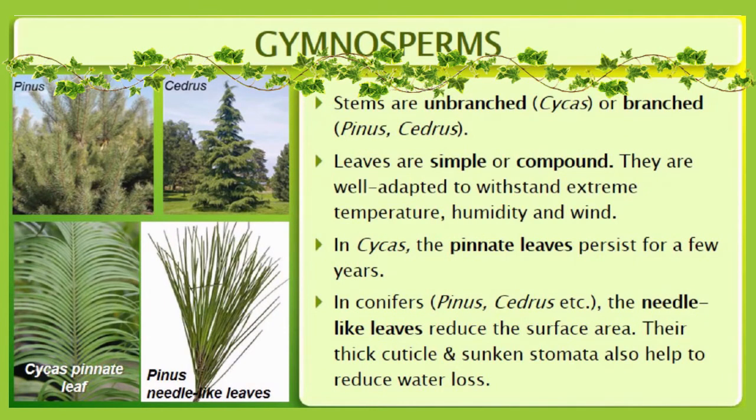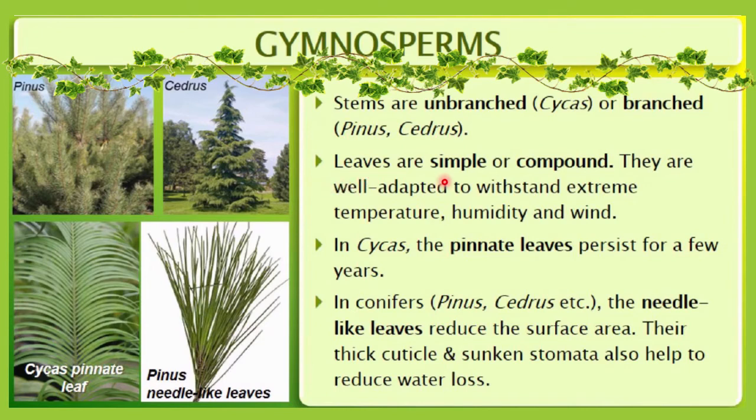Okay, so we have already discussed the roots of the gymnosperm and what is associated with the roots in previous slides. Now let me discuss the stem of gymnosperms. In gymnosperms, stems are unbranched, as in Cycas, or sometimes they may be branched. If unbranched, the example is Cycas, and if branched, the examples are Pinus and Cedrus. Here you can see Cedrus and this one is the Pinus.